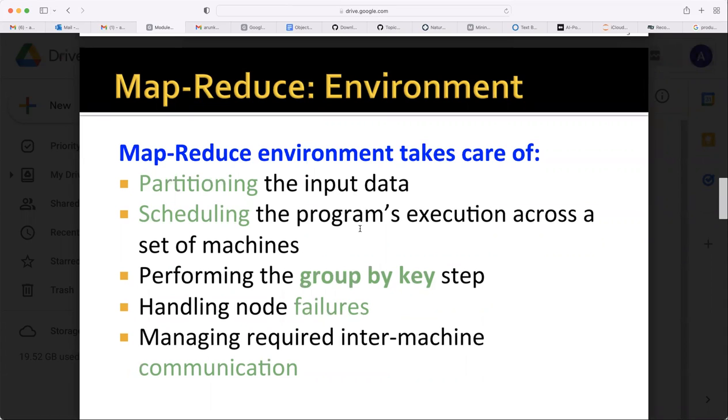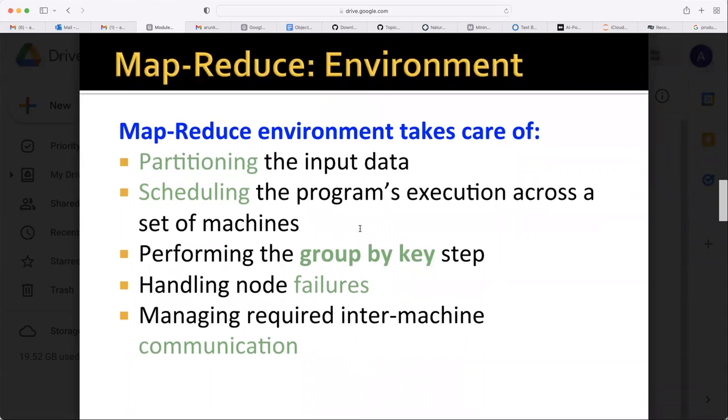Scheduling the program's execution. So execution. Finally, for the mapper, execution is finding key value pairs. And for the reducer node, execution is adding up those values. Performing the group by key step, then handling node failures, all these things should be taken care of in the MapReduce system, whoever provides it. Managing required inter-machine communication: master node to nodes, first master node to mapper nodes, then later master node to reducer nodes.